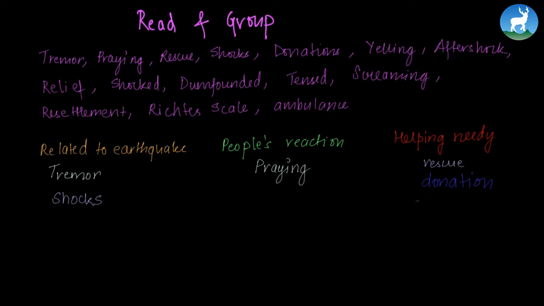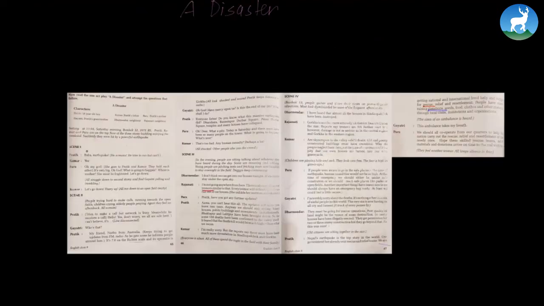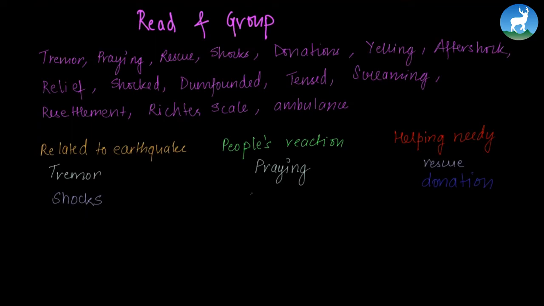Further, yelling. Yelling means to shout. A loud cry is yelling. Here, in the first scene, we can see that Gayatri is yelling and trembling. So we can read that in the struggle down to the second story and find Gayatri yelling. So yelling means people's reaction. Further, aftershock. Aftershocks are the small earthquakes that come after the larger ones. So aftershock is also a word related to earthquake.